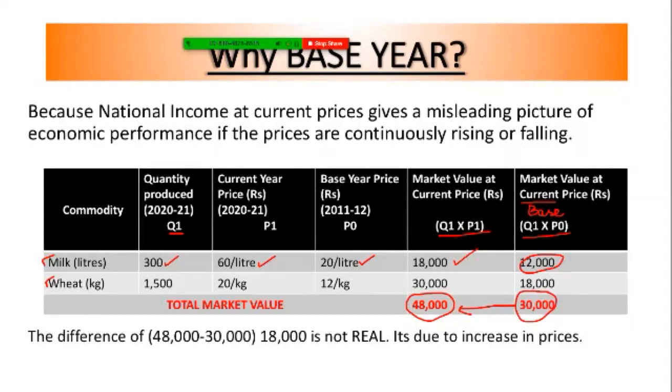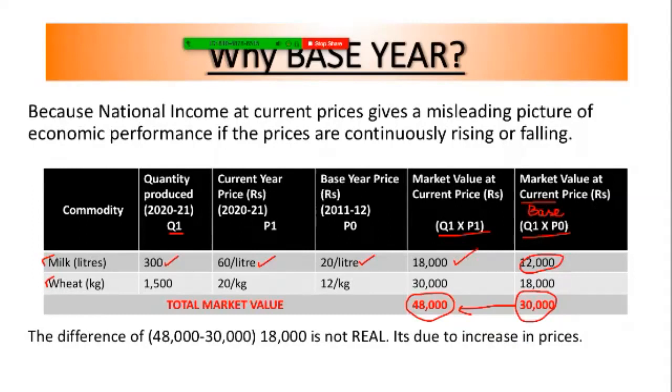I mean, initially we should be very happy that there is an increase in the national income, but is this increase justifiable? No, because this increase is only due to the increase in prices. The output is same. There is no change in the output. The same output has been compared with current year's price and base year's price.